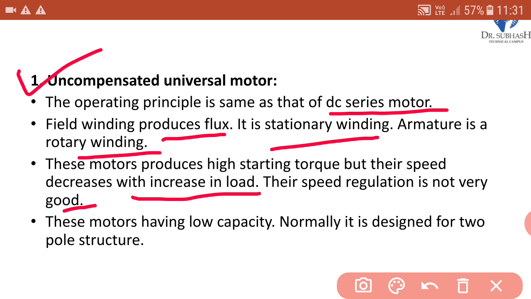These motors have a low capacity. Normally they are designed for a two pole structure. So these motors have very low capacity, and they are generally designed for a two pole structure because the speed is high, and we know that if the number of poles increases, then the speed will decrease. So it is generally a two pole design.